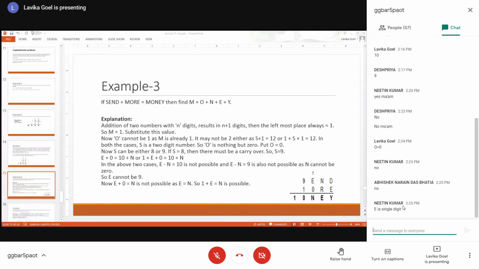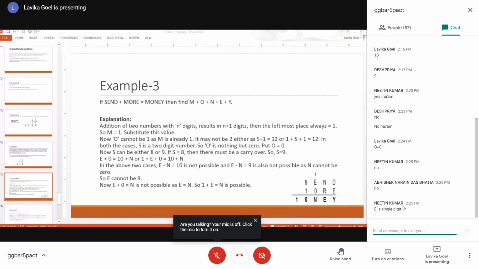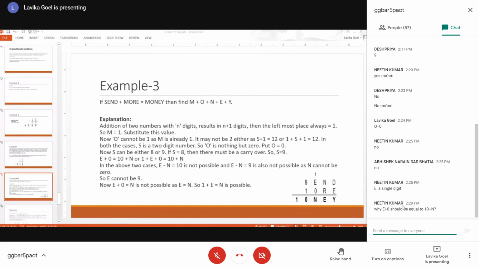So that means from the previous column there is a carry. So E plus 0 is equal to N is not possible, as that will make E equal to N. So it's not possible. So that means E plus 1 is equal to N is possible. So that means there is a carry from the previous column, the N plus R column.